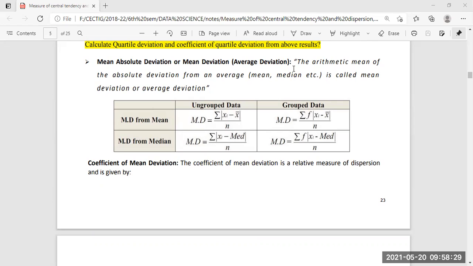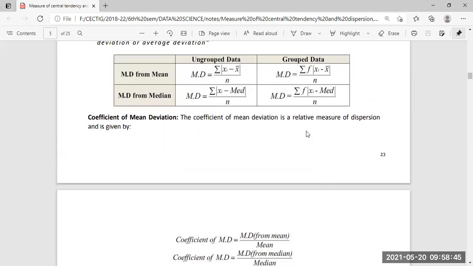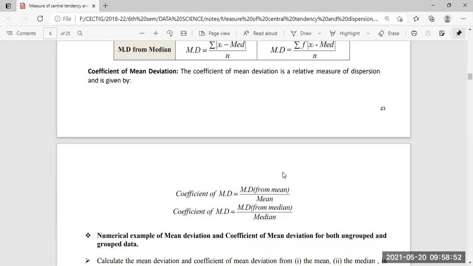The coefficient of mean deviation is MD about the mean divided by the mean. If it is grouped data, then the grouped formula will be used, and if it is ungrouped data, then we find the value accordingly. Then we divide by the mean in the case of the coefficient of mean deviation, and for the coefficient about the median, it will be divided by the median. So this is the simple thing.